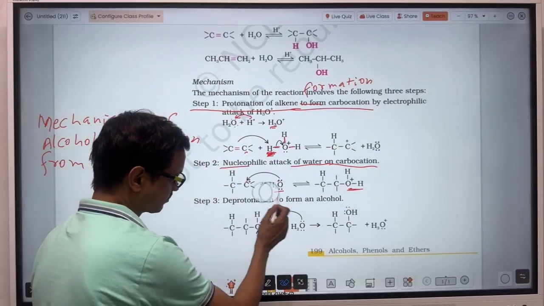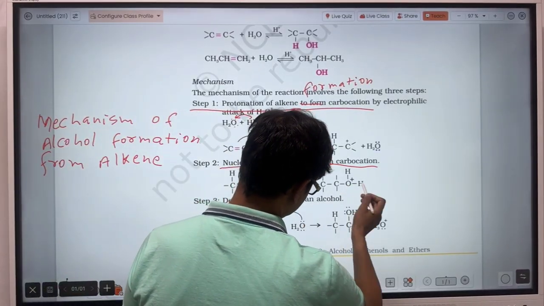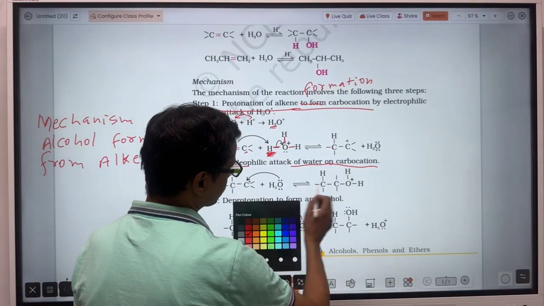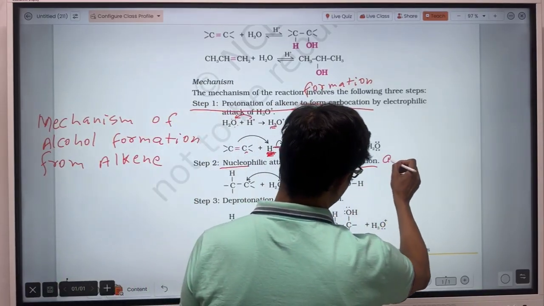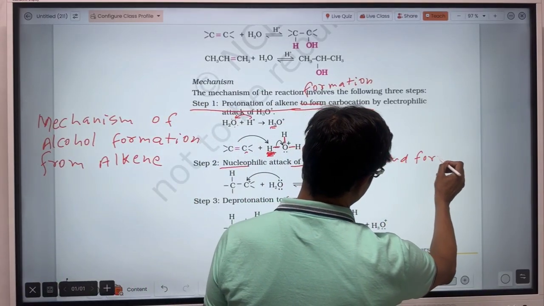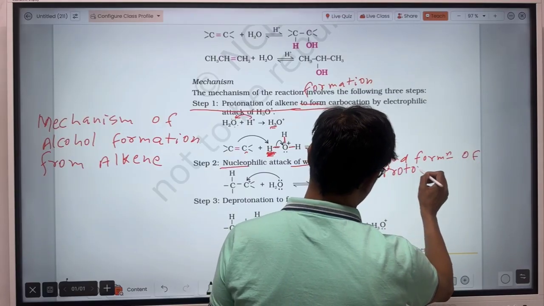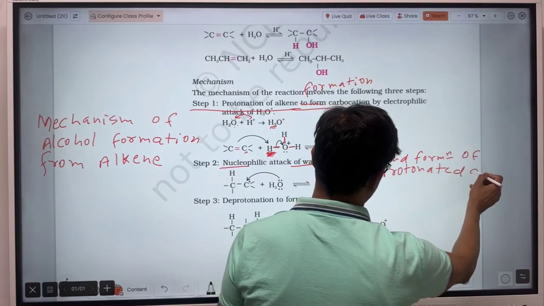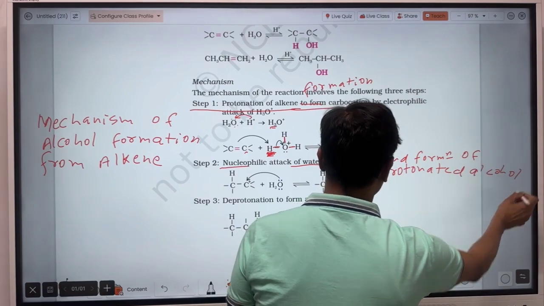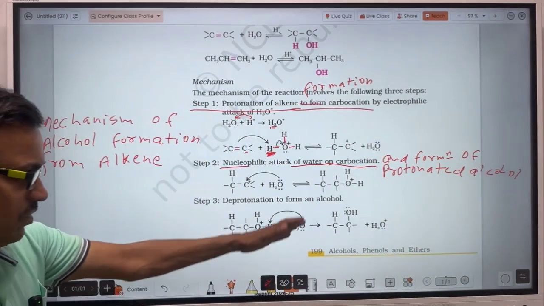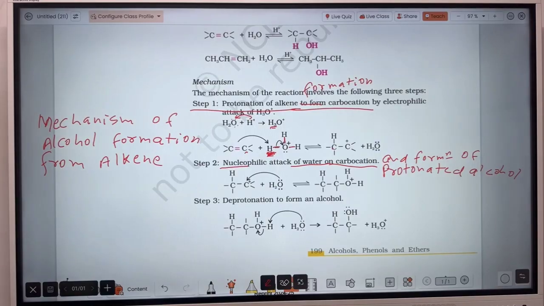After that, it is protonated alcohol. You may also write formation of protonated alcohol, depending on you. If you don't want to write it, don't write.